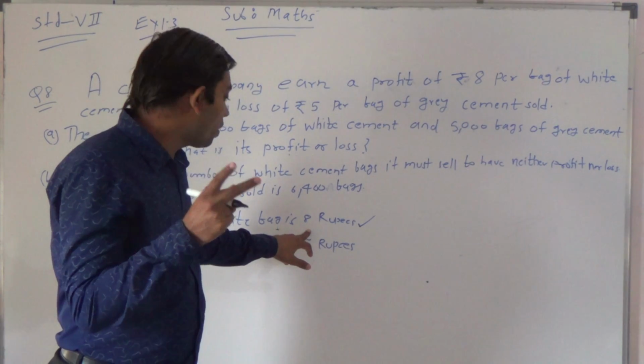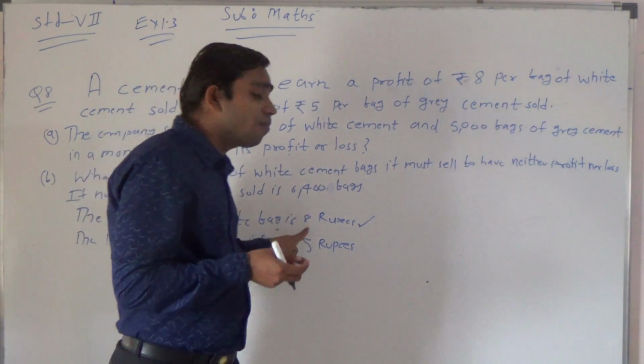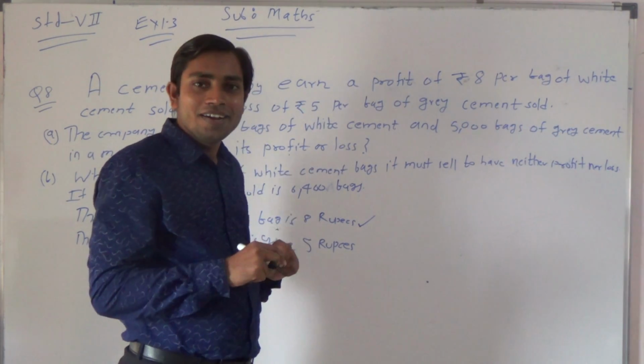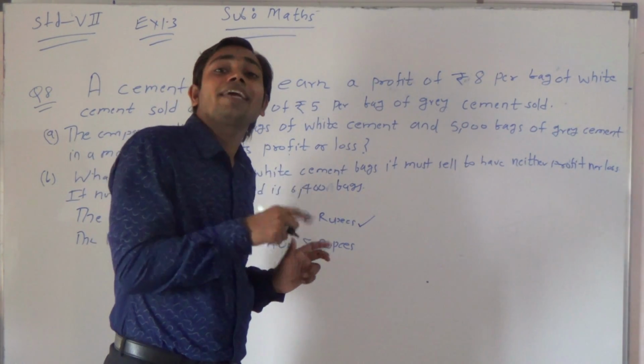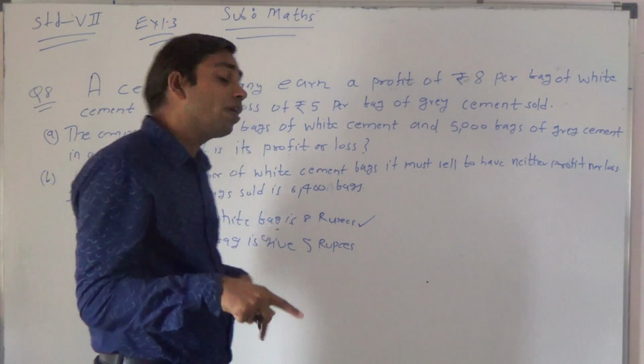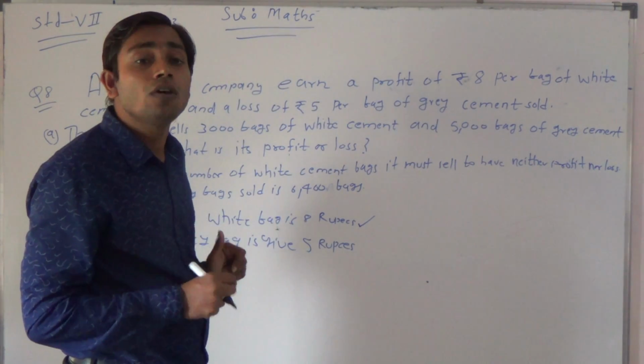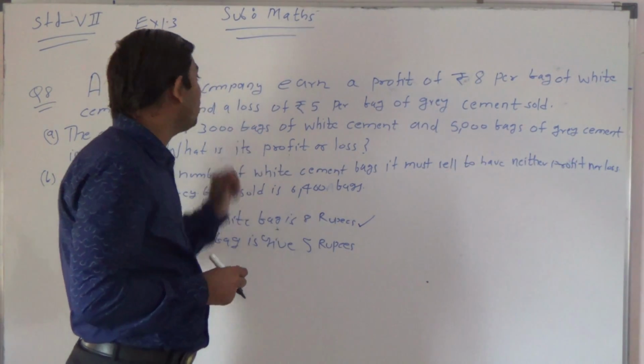So for one bag he gets a profit of 8 rupees, for the second bag 16, for the third bag 24. In short, what are we doing? We are multiplying this number with 1 for one bag, with 2 for 2 bags, with 3 for 3 bags. Therefore, if there are a total of 3000 bags of white cement, we have to multiply it with 3000.